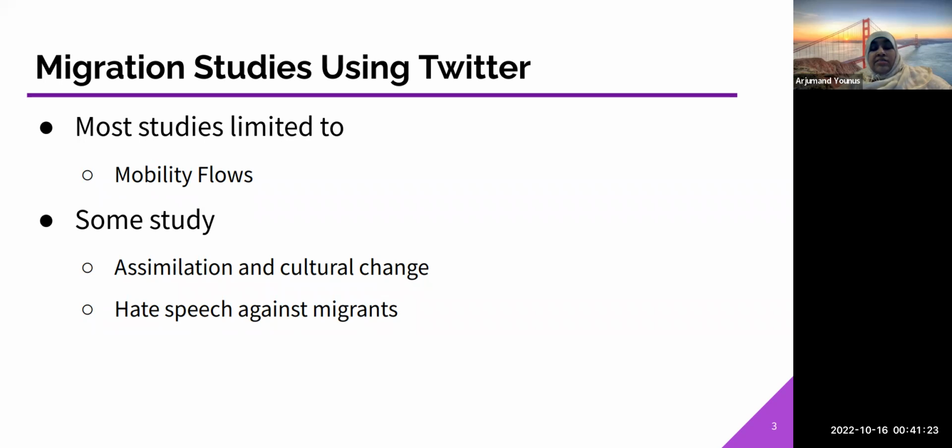Most studies have studied mobility flows, as in how people are moving, analyzed economic patterns, or even the flow of innovation. We, however, study assimilation and cultural change. This is our focus, and some other studies have also done it. Some studies have also used text classification approaches to detect hate speech against migrants.